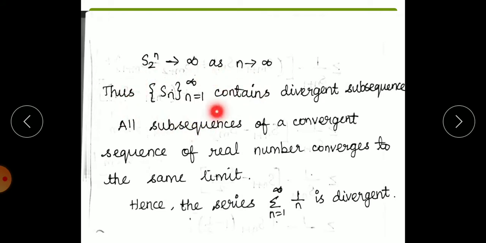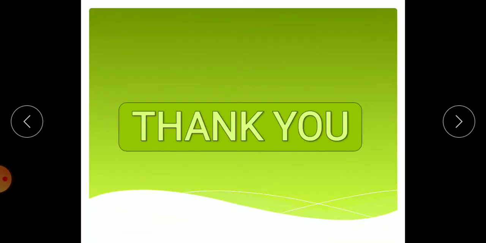Therefore the sequence Sn contains a divergent subsequence. All subsequences of a convergent sequence of real numbers converge to the same limit. Therefore this is a divergent sequence. This is divergent. So today we have seen 3 theorems which are very, very important.